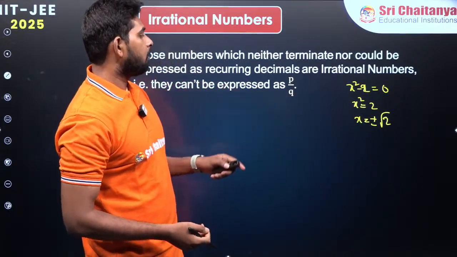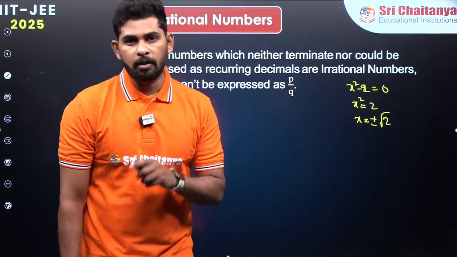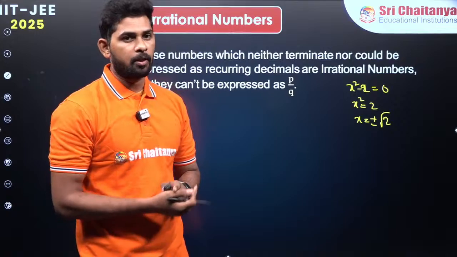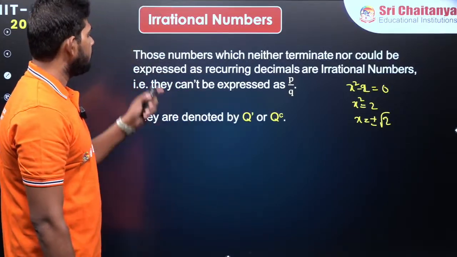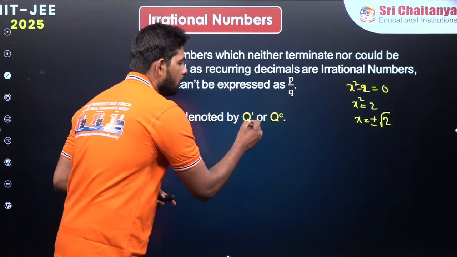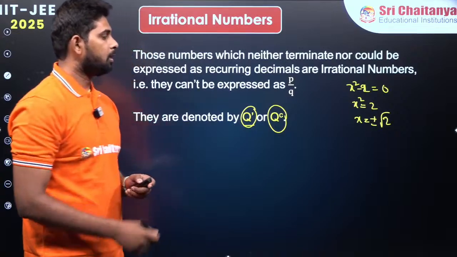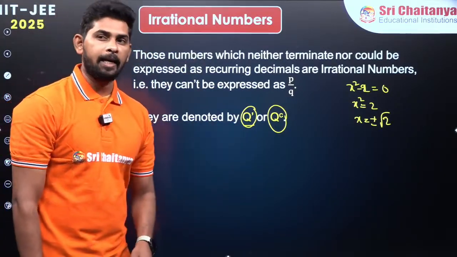And sometimes you get transcendental numbers, such as pi and Euler's constant. Pi we have studied already. It is the ratio between the circumference and the diameter, right? All these numbers are denoted by Q complement, or you can write Q power C. This is the complement set of rational numbers, which represents the irrational numbers, right?